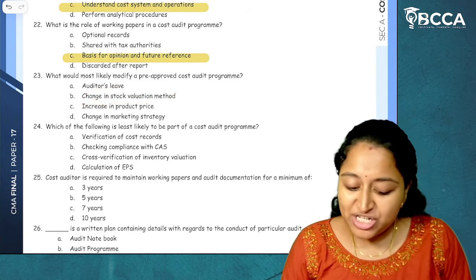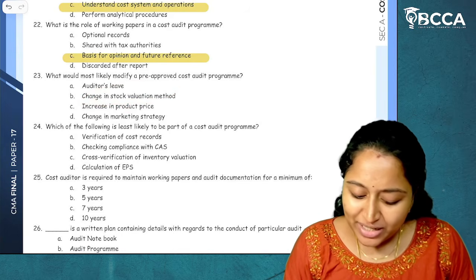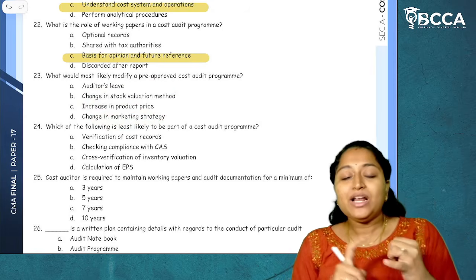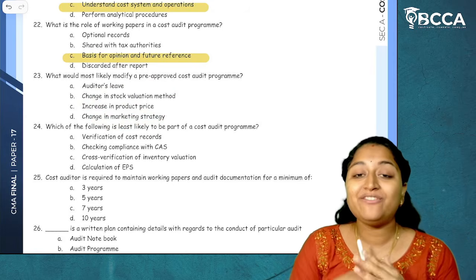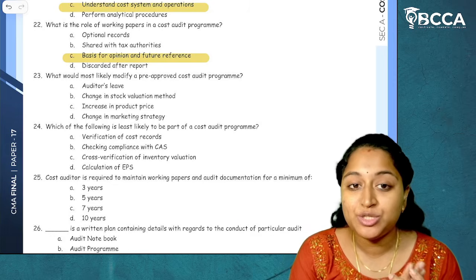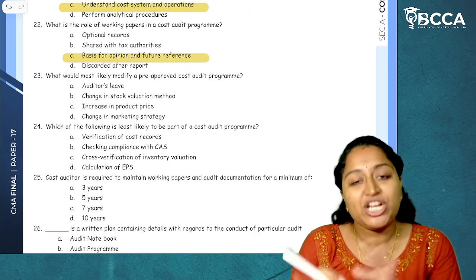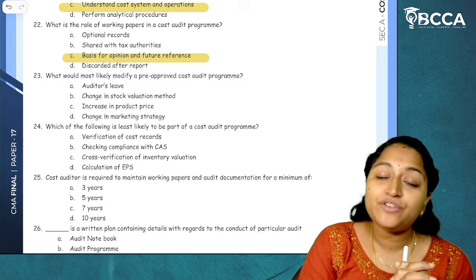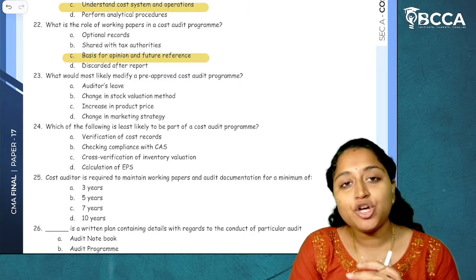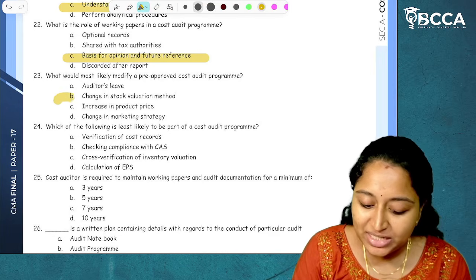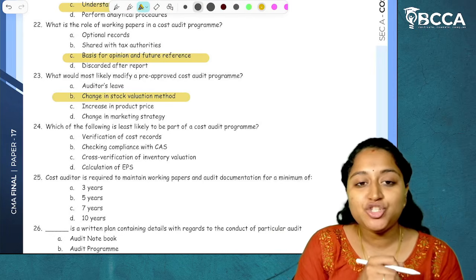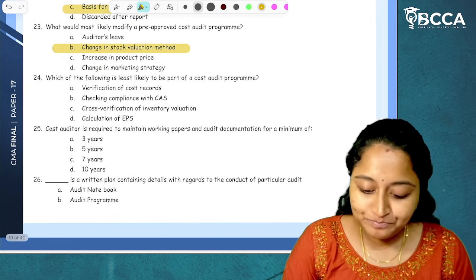Change in stock valuation method, increase in product price, change in marketing strategy. Now, if there is a change in stock valuation method, which means the entire valuation method itself is changed, which means the entire cost information will change. If entire cost information is changed, then the entire cost audit program also should be changed regarding the verification. I hope it is clear. So the answer is option B, change in stock valuation method.